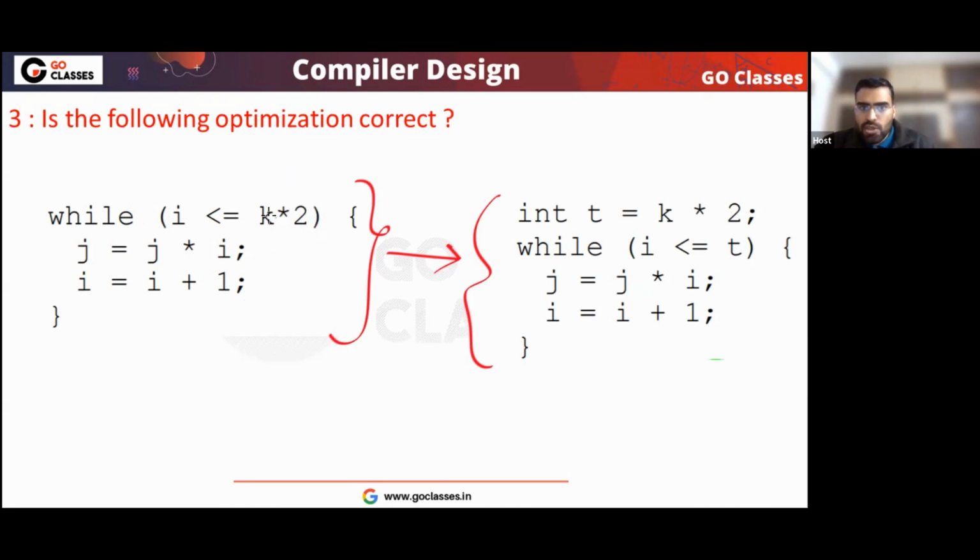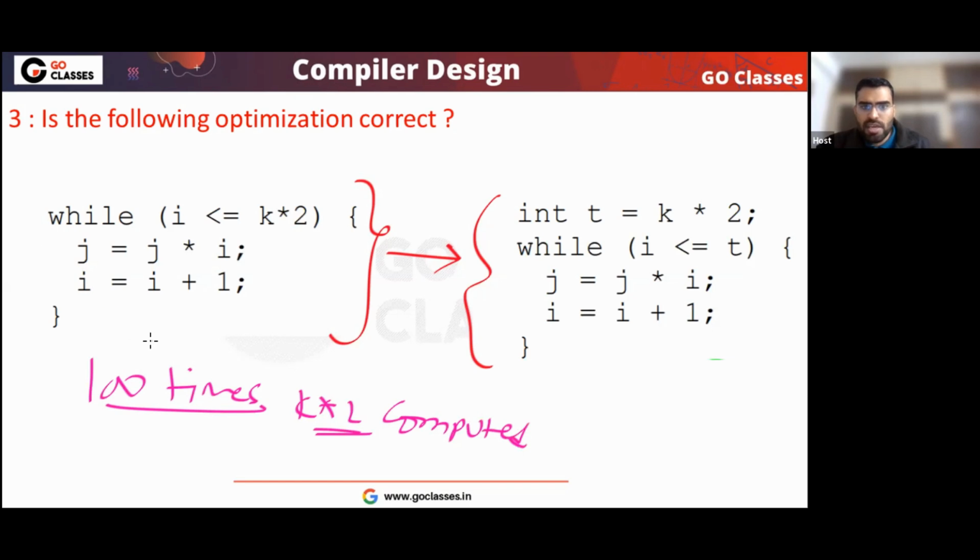So what you can do, you can just take it out. This k square you compute only once and you store it in t, so that you don't have to compute again and again. If this code is running 100 times, then 100 times you are computing k square.